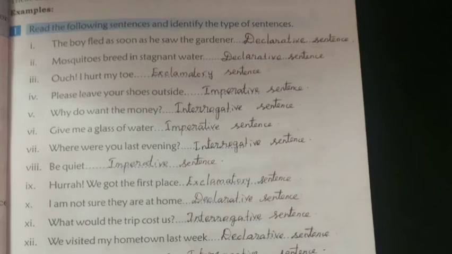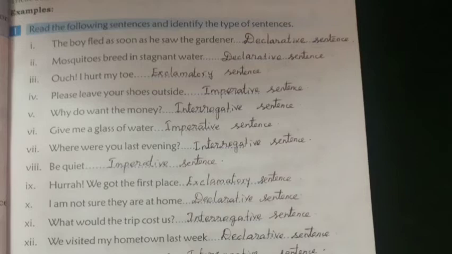Number 1. The boy fled as soon as he saw the gardener. In this sentence, there is a full stop at last and it starts with a capital letter and noun. So this is a declarative sentence. And number 2, mosquitoes breed in stagnant water. This is also declarative sentence. Ouch, I hurt my toe. This is an exclamatory sentence because exclamatory form is there in the sentence. Then the next sentence, please leave your shoes outside. This sentence starts with please. So this is an imperative sentence.